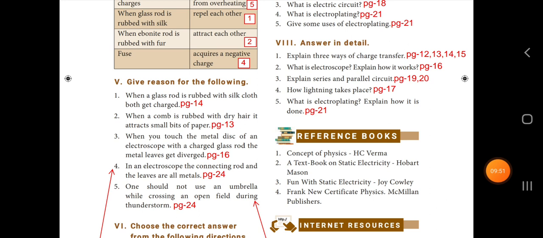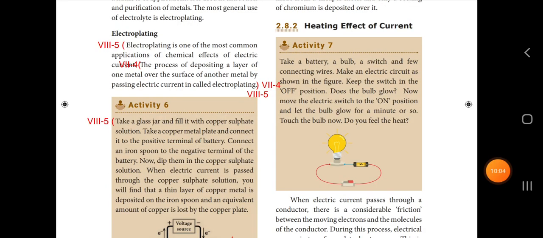So next we move on to the last question. What is electroplating? Explain how it is done. So the answer is on page number 21. Electroplating is one of the most common applications of chemical effects of electric current. The process of depositing a layer of one metal over the surface of another metal by passing electric current is called electroplating. So, let us see the activity.